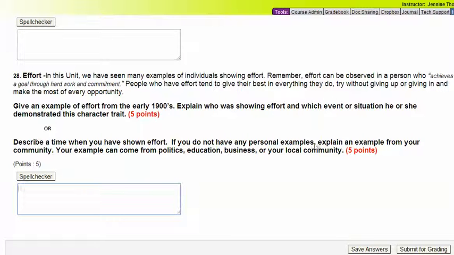If you do not have any personal examples, explain an example from your community. Your example can come from politics, education, business, or your local community. Now remember, when you're giving an example of effort, you have to give a specific example of a time you showed effort and explain why your action showed effort. You have to show that you understand what the word effort means.